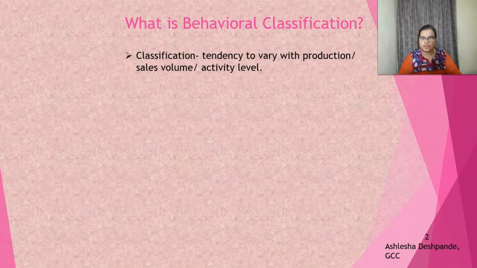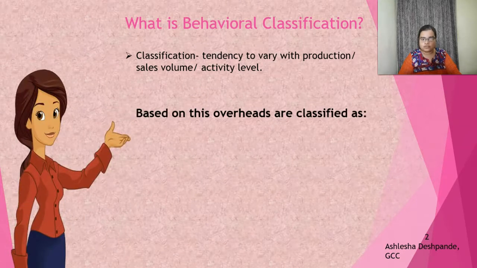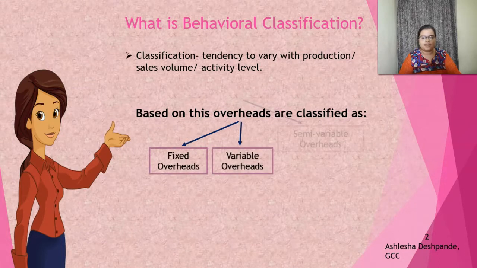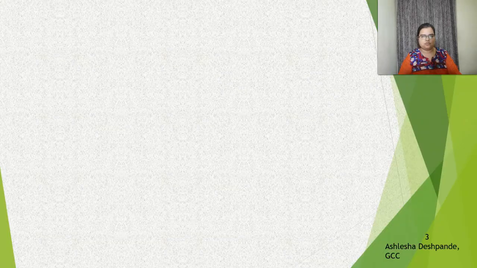Before actually starting with the behavioral classification, let us first try to understand what exactly behavioral classification means. Classification in response to the overhead's tendency to vary with the production or sales volume or activity level is called behavior-wise classification. The behavior of that overhead is studied in response to the level of activity or sales volume. Based on this, the overheads can be classified into three types. First is fixed overheads, second are variable overheads, and third are semi-variable overheads.